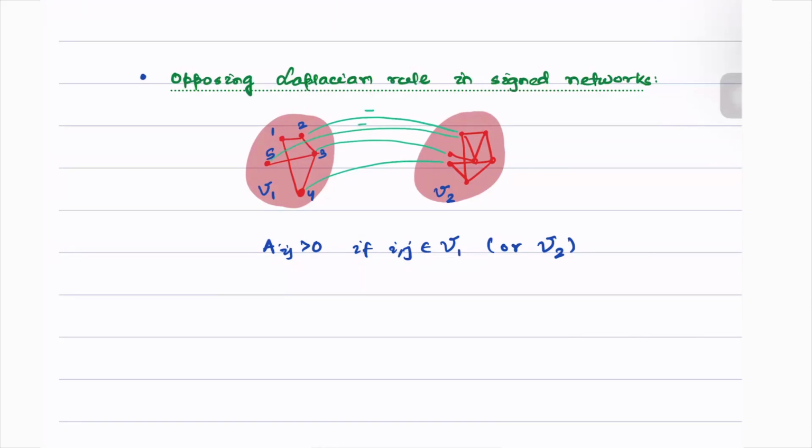Meaning, all of these edge weights have negative signs, whereas all of these edge weights have positive signs. If the society is divided into groups like this, then we say that the underlying network that gets formed is structurally balanced.